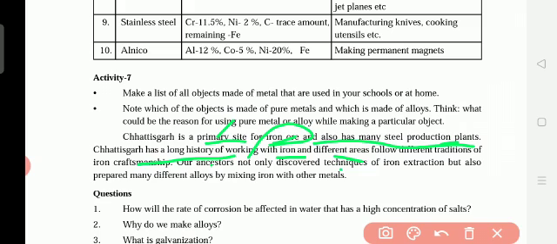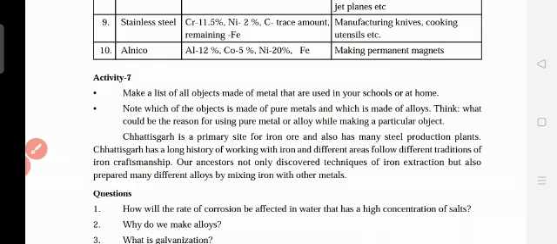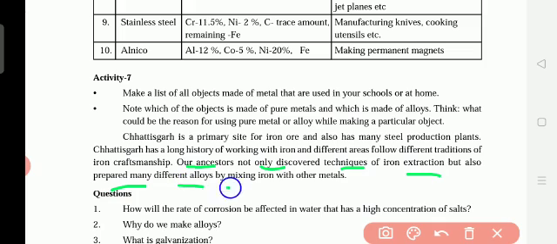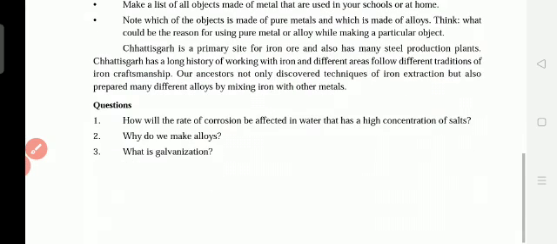I showed you the different traditions of iron craftsmanship, right? Making different shapes with iron is called craftwork. Our ancestors not only discovered techniques of iron extraction from the ore, but also prepared many different alloys by mixing iron with other metals. Now, the questions.